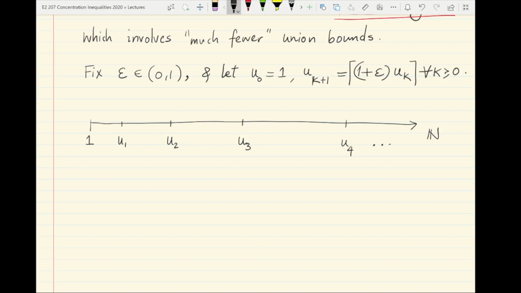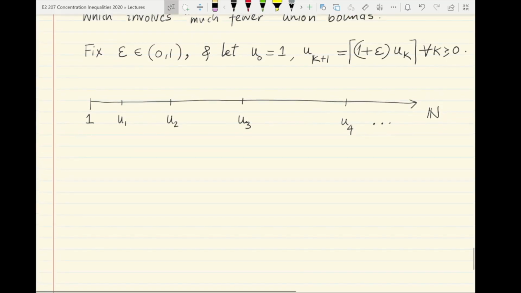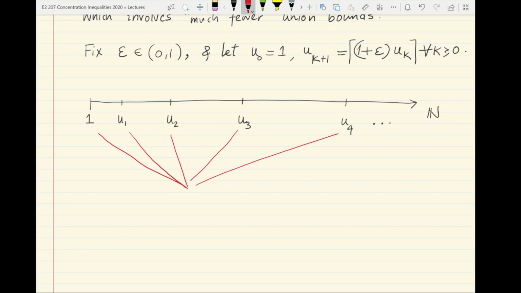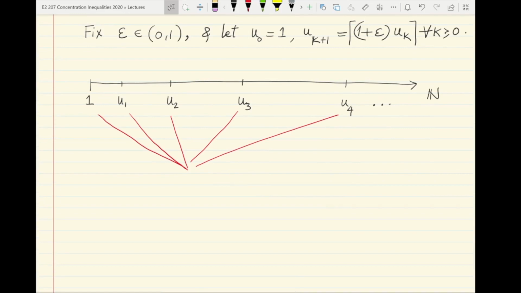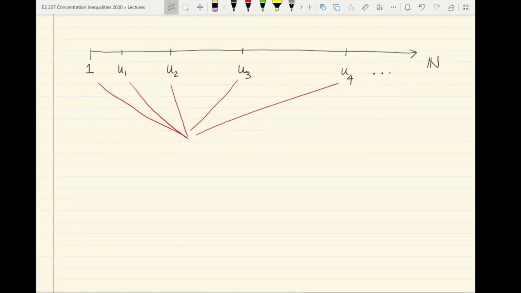So we have a process S1, S2, S3 and so on, which is taking values at every possible natural number. The UKs are a subset of these natural numbers. Imagine that you want to be able to control the fluctuations of the stochastic process Sn by first controlling Sn at these chosen points UKs. So first, let's say that we want to control Sn at only these UKs, which are, in some sense, far fewer numbers than the entire set of natural numbers.